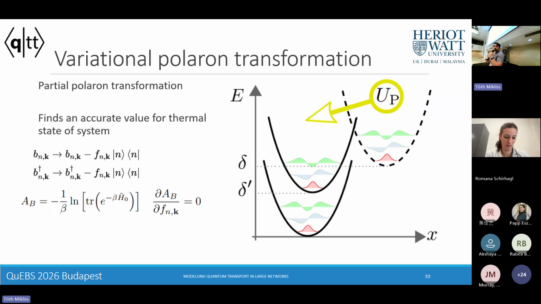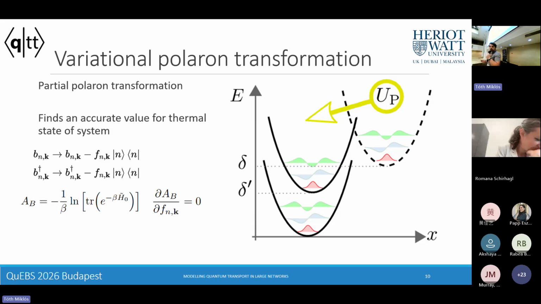And the idea here is that we generate an ansatz of what an appropriate quasi-particle to make between these vibrational degrees of freedom and the electronic degrees of freedom is. And then we optimize this ansatz such that it minimizes the free energy in the system. And the rationale for doing this is that effectively, when we think of this partition we have now in this open quantum systems paradigm, the partition between this quasi-particle polaron and the residual environment is going to be minimized when we perform this free energy minimization.